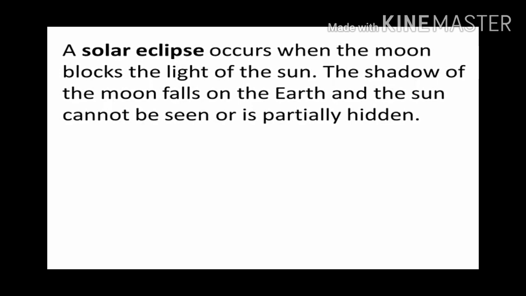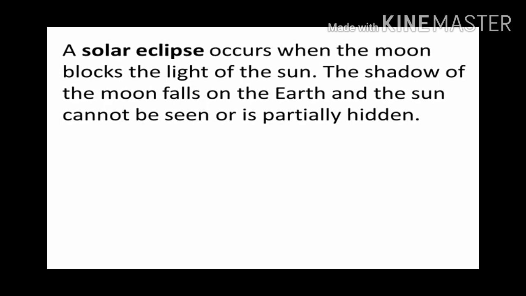We shall now just study solar eclipse. Solar eclipse occurs when the moon blocks the light of the sun. The shadow of the moon falls on the earth and the sun cannot be seen, or it is partially hidden.